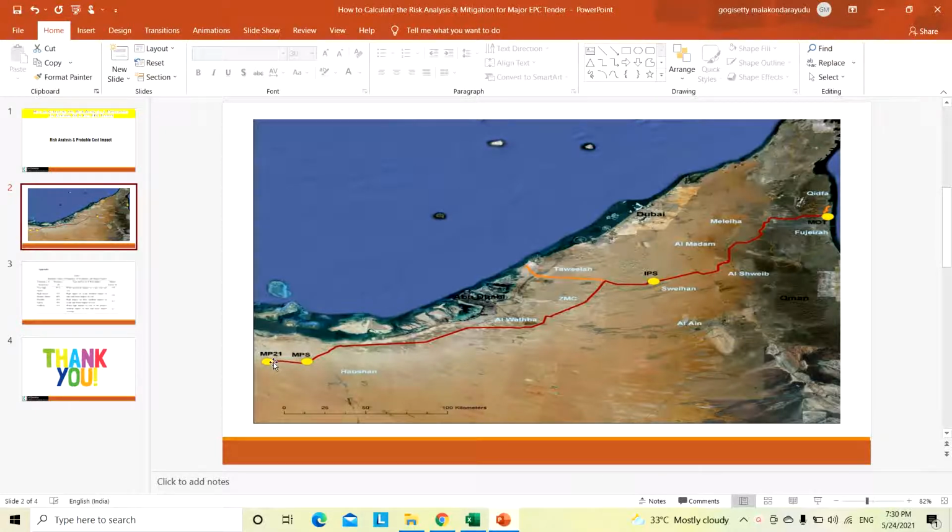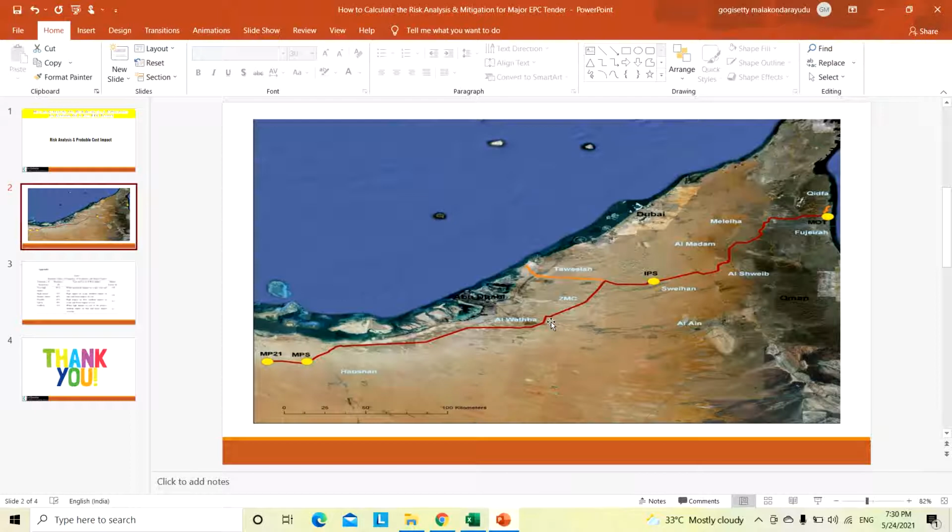These are the main pumping stations, the yellow color points. In between the yellow color points, almost 30 block valve stations are there. At these pumping stations and block valve stations, we have to do some additional works and a few modification works as part of the EPC tender scope of work. So our work is spread out throughout the 400 kilometers, with an 18 months duration, and it is EPC.